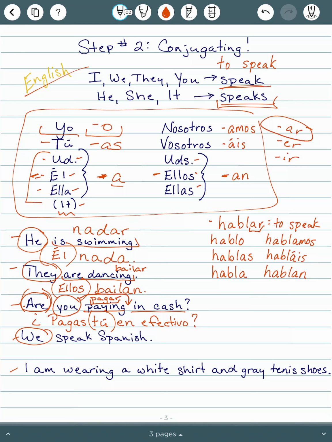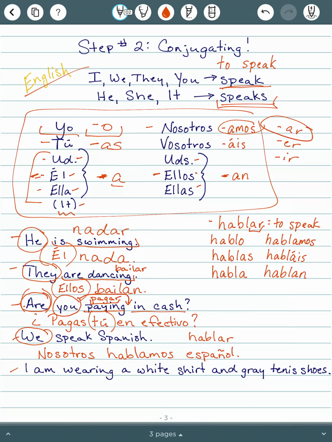For this next one, we speak Spanish. We is our subject. We know we is nosotros. To speak is hablar. So we're going to take off the AR. Nosotros goes with amos. So replace that in there. Nosotros hablamos. And then Spanish is español.